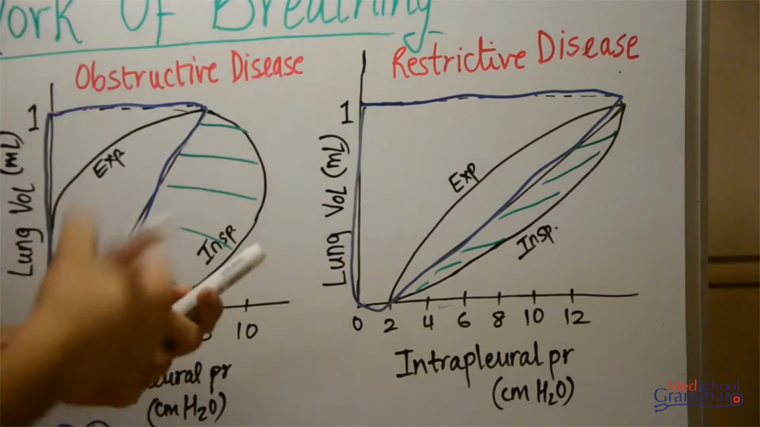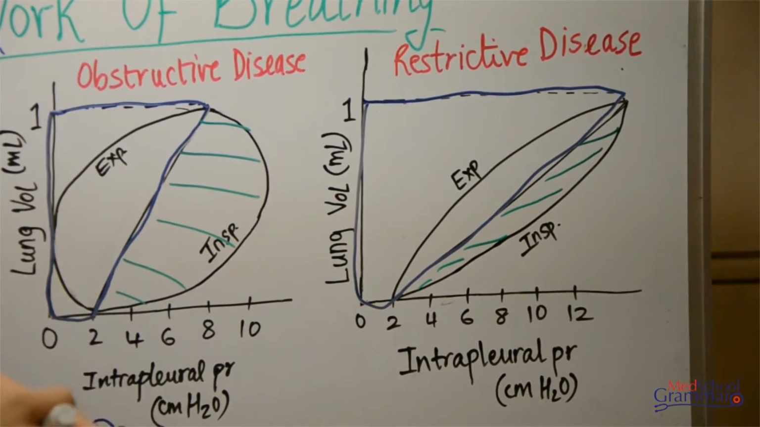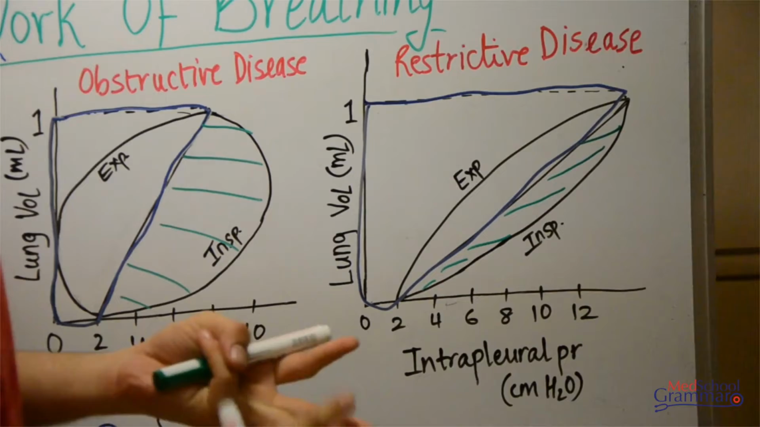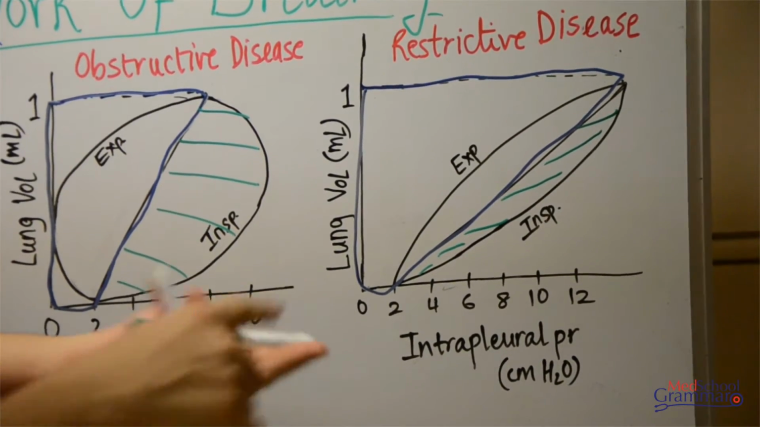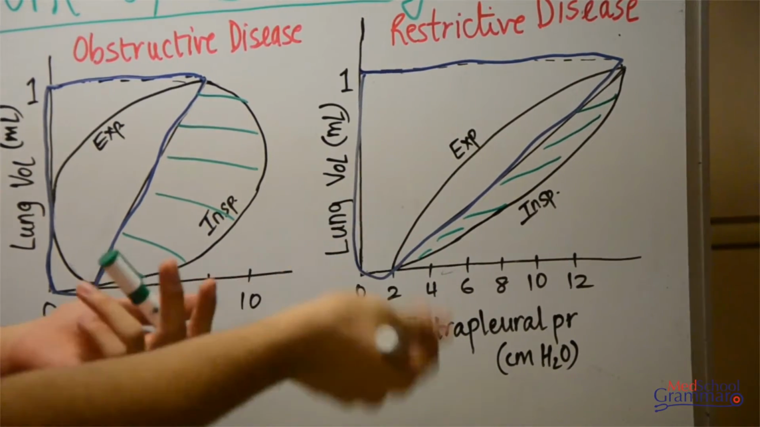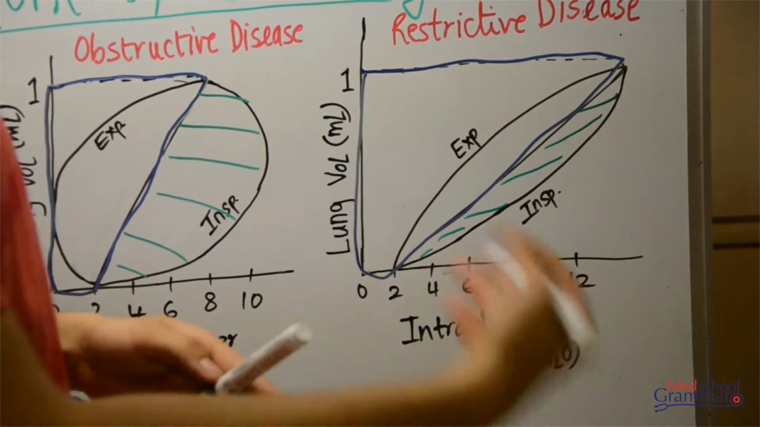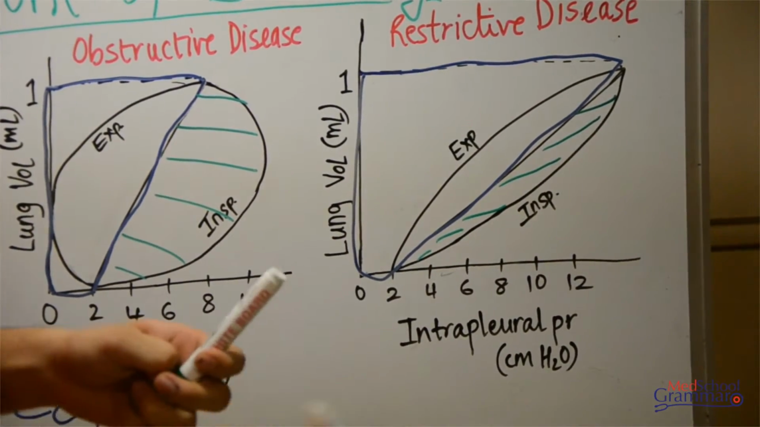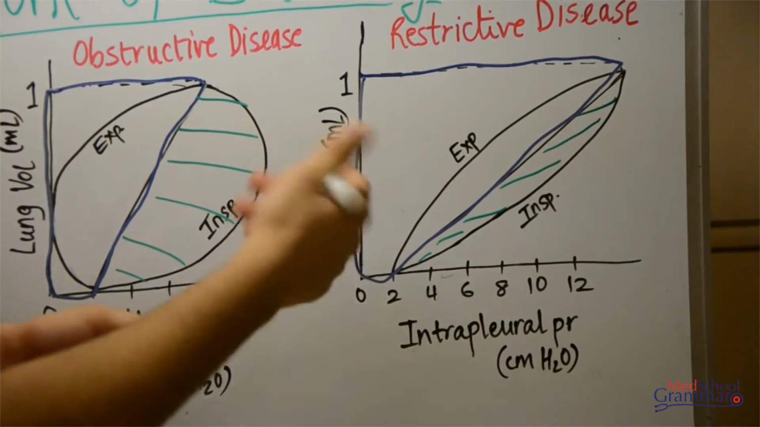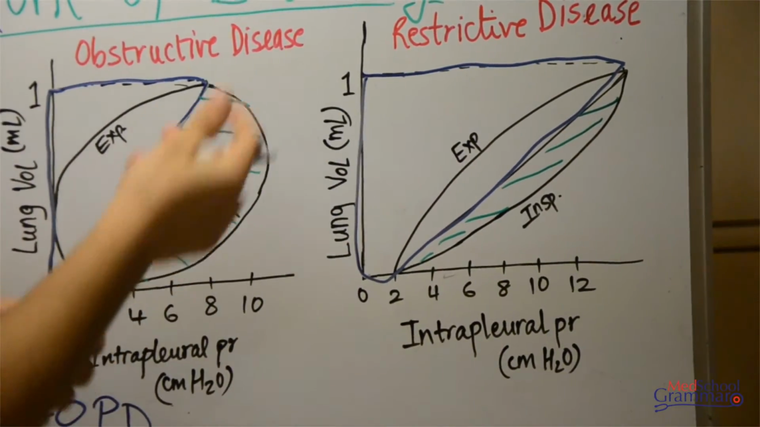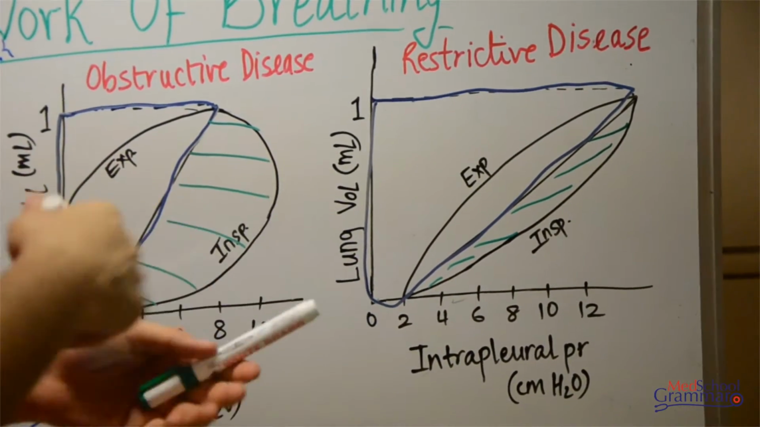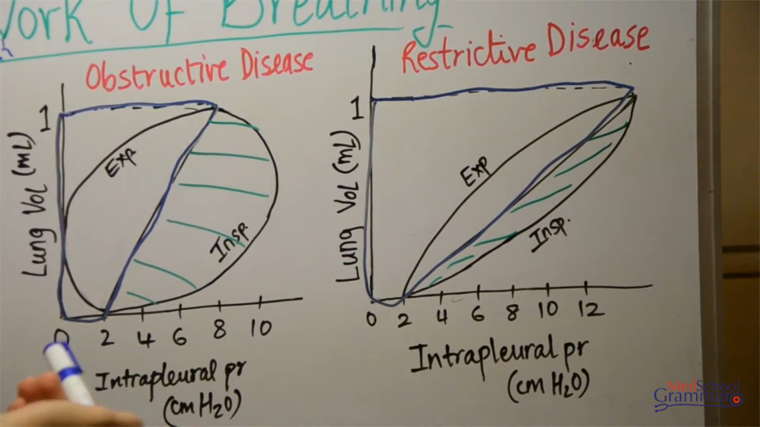And the examples of restrictive diseases include something like fibrosis, consolidation, pulmonary edema. So like in consolidation and fibrosis, the elastic forces have increased, but in pulmonary edema, the viscous forces have increased. So this is how we can differentiate between a restrictive and obstructive disease by plotting a compliance diagram for it.